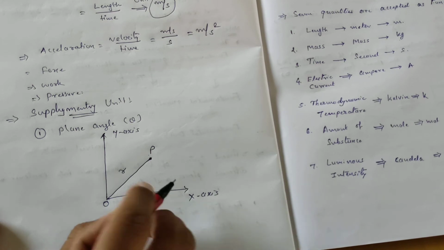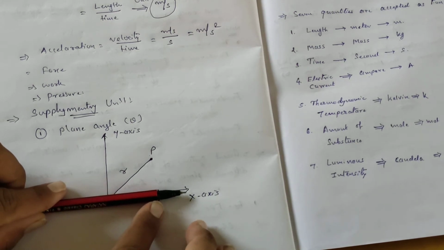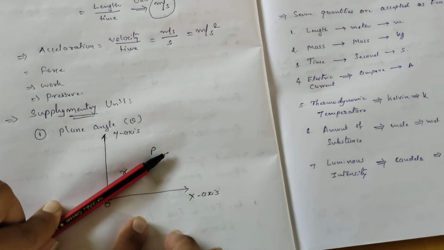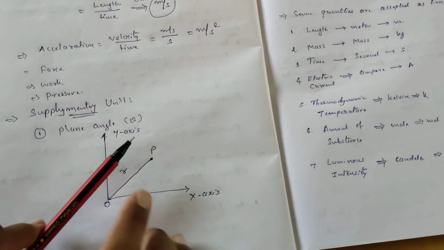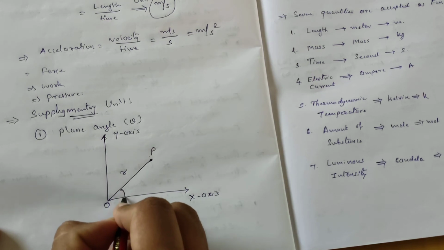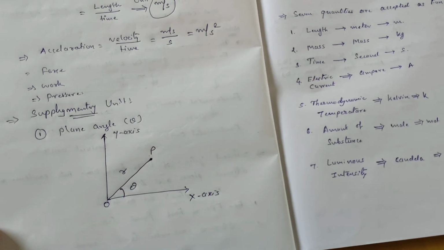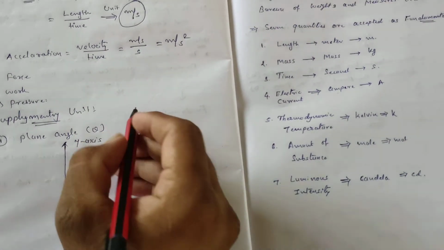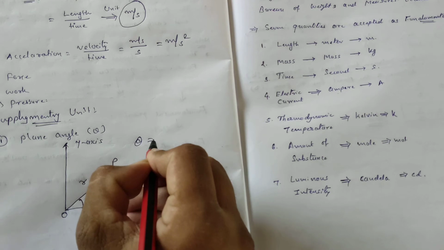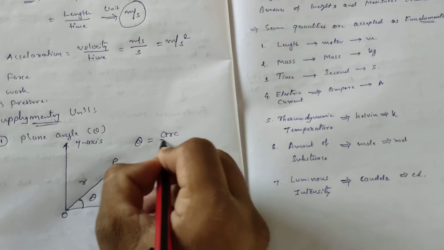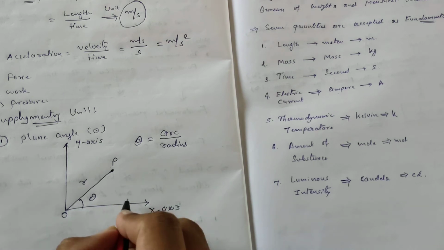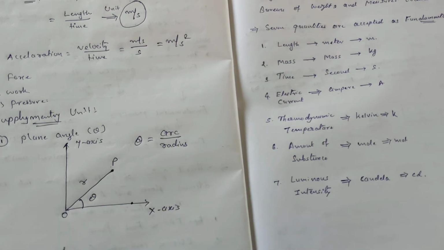From the x-axis you have to increase an angle in this way, so when it reaches here, it makes an angle theta. That theta is considered as the plane angle. Now what do we mean by theta? Theta equals arc upon radius, because from this point to this point we have to consider.